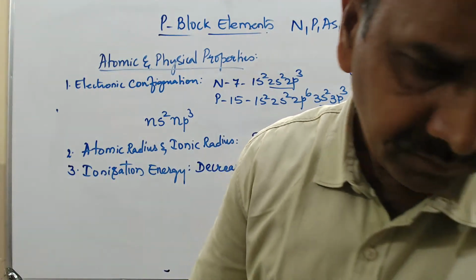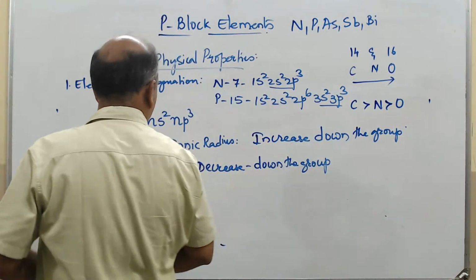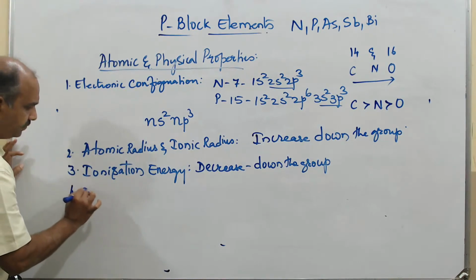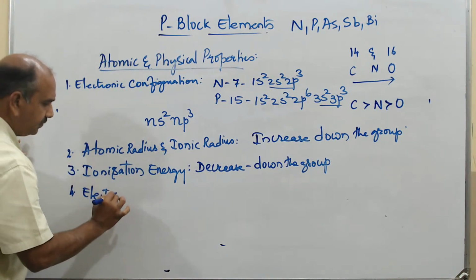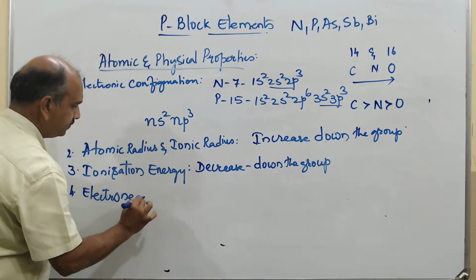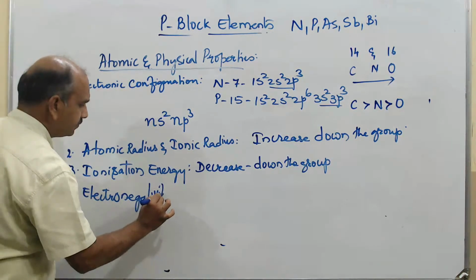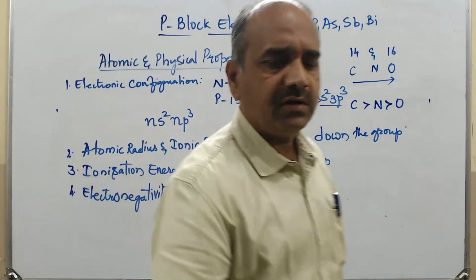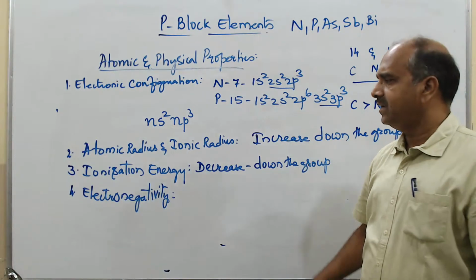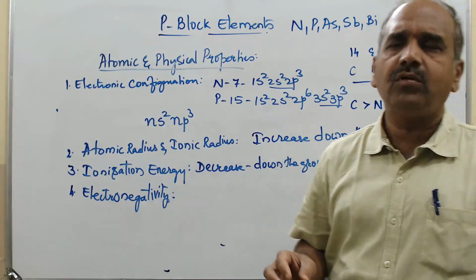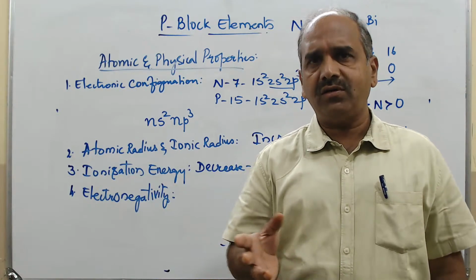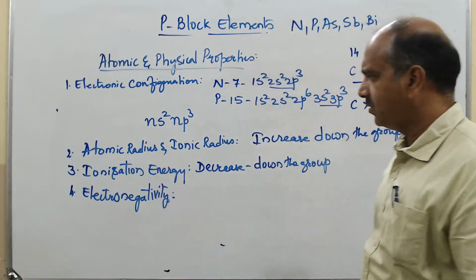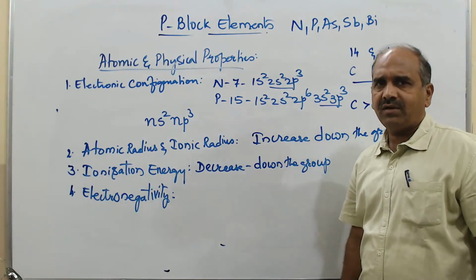Further, the next property is electronegativity. Now, what is electronegativity? The tendency of an atom to pull the shared pair of electrons towards itself, that is electronegativity.